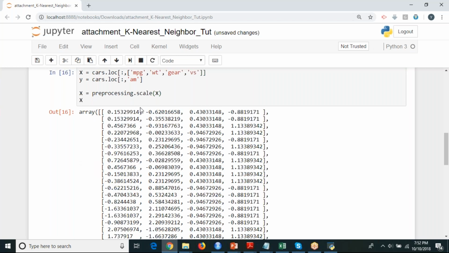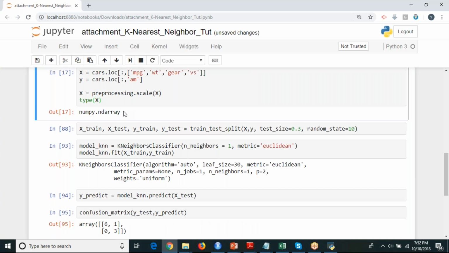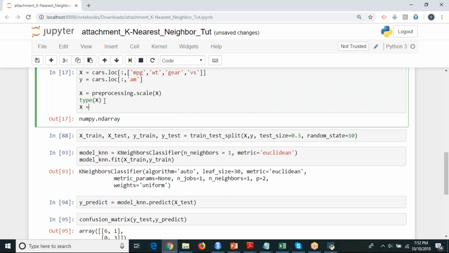Four columns, right? MPG, weight, gear, VS. All four columns have been converted into standardized format, and this is in the type of array format. If you want to check the type, it is just type of X. So it is going to display as n-dimensional array. If you want, you can convert this also into your what?